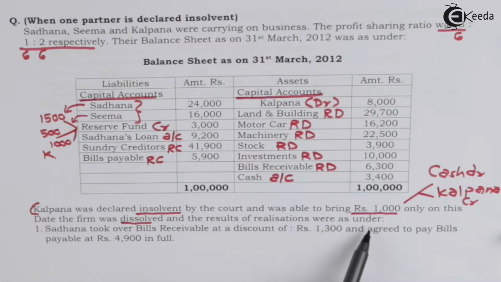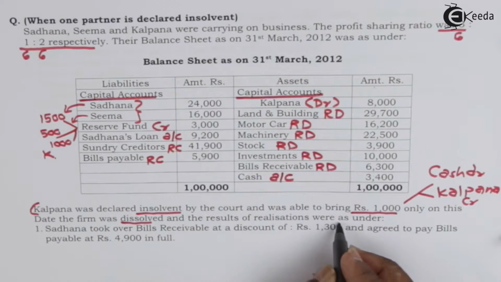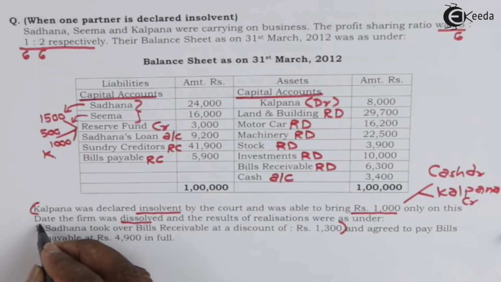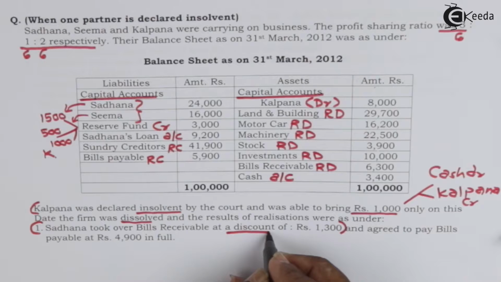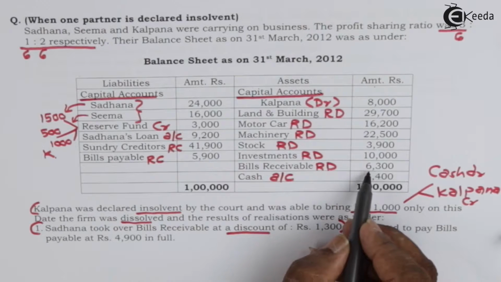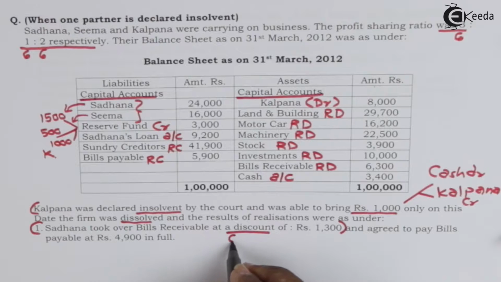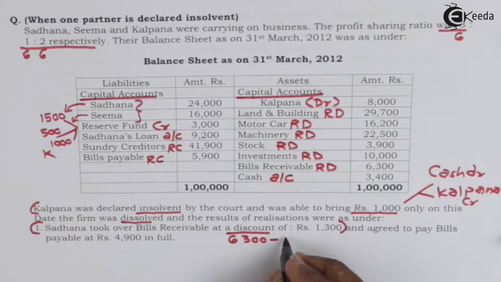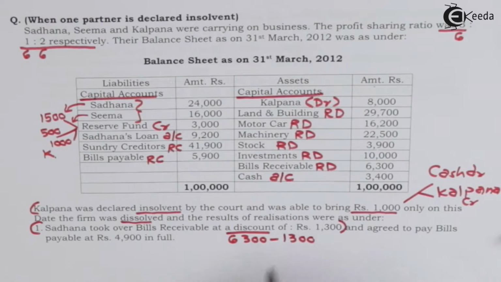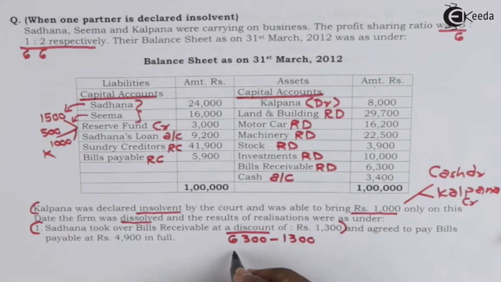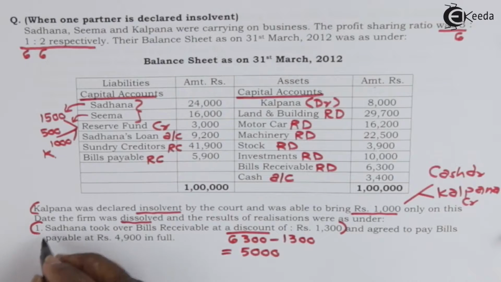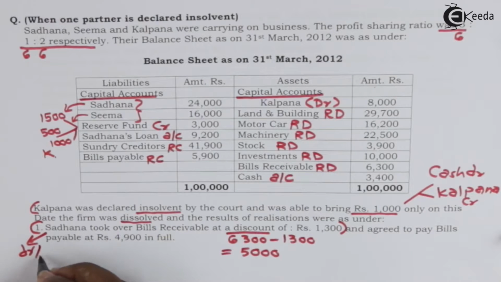The results of realizations were as under. Sadhana took over bills receivable at a discount of 1,300. Bills receivable is 6,300. It is taken over by her at a discount of 1,300. So 6,300 minus 1,300, it is taken over for rupees 5,000. Here Sadhana's account will be debited and realization account will be credited.